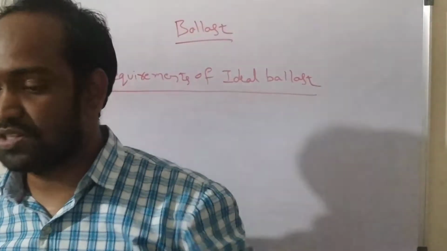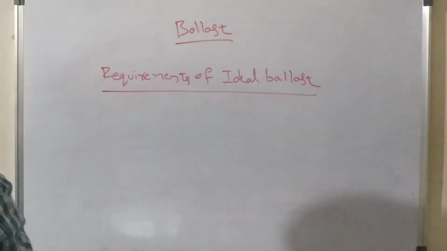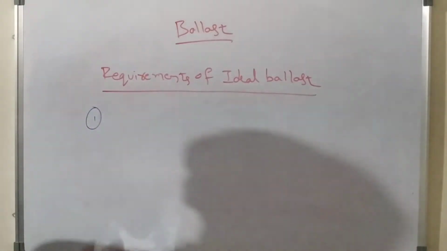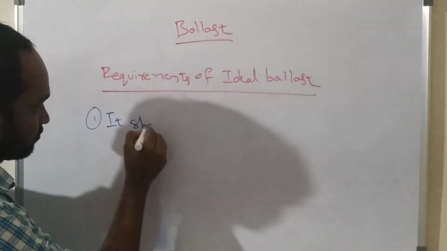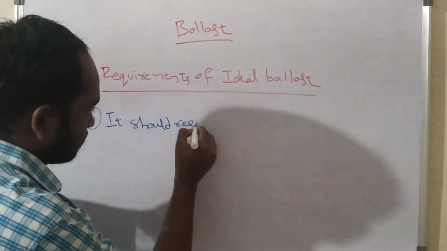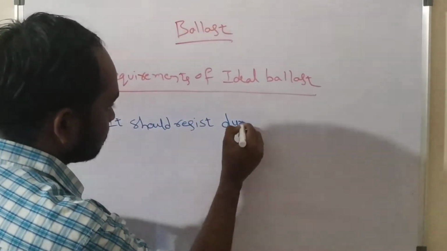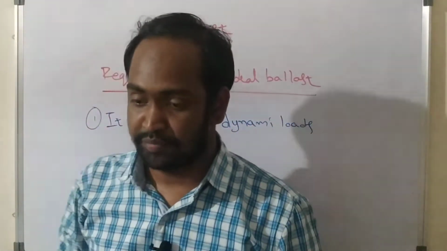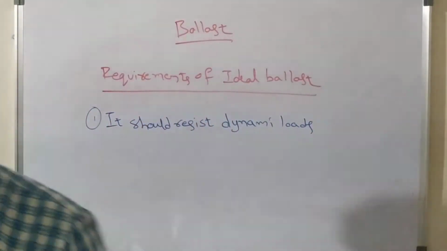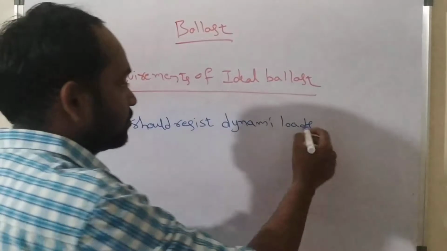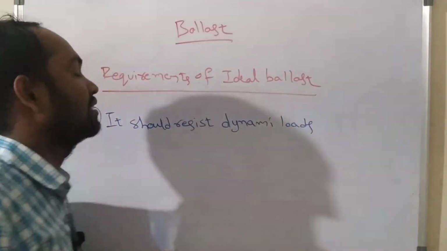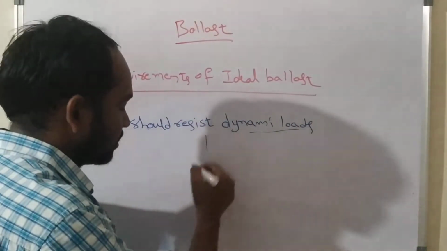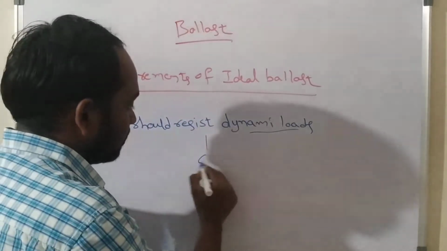So an ideal ballast should possess the following characteristics. The first requirement of an ideal ballast is that it should resist crushing under dynamic loads. Whenever the material used as ballast undergoes dynamic loads, it can get crushed.